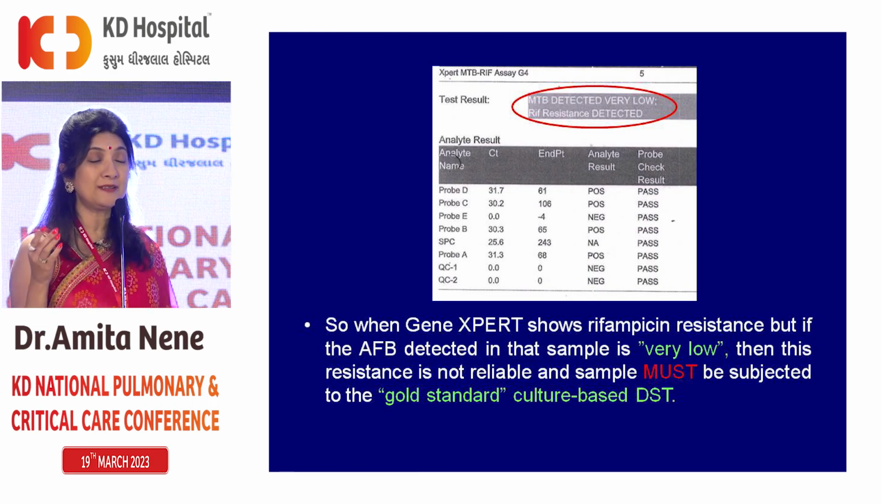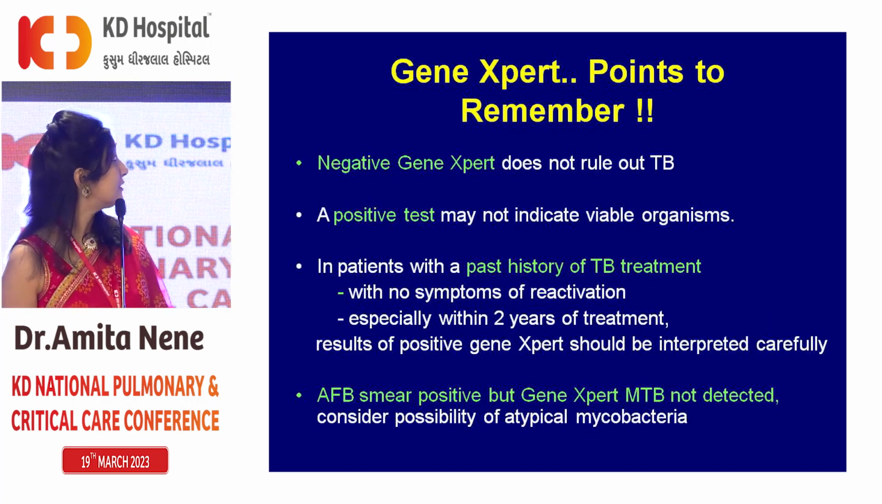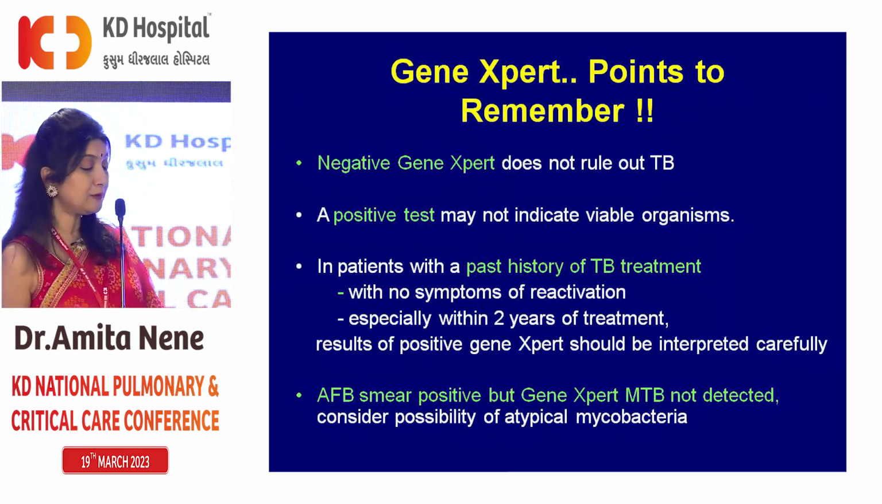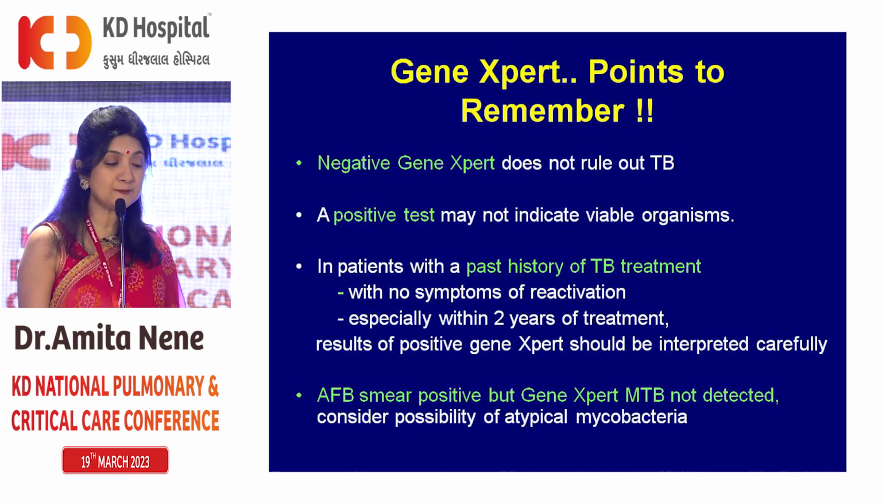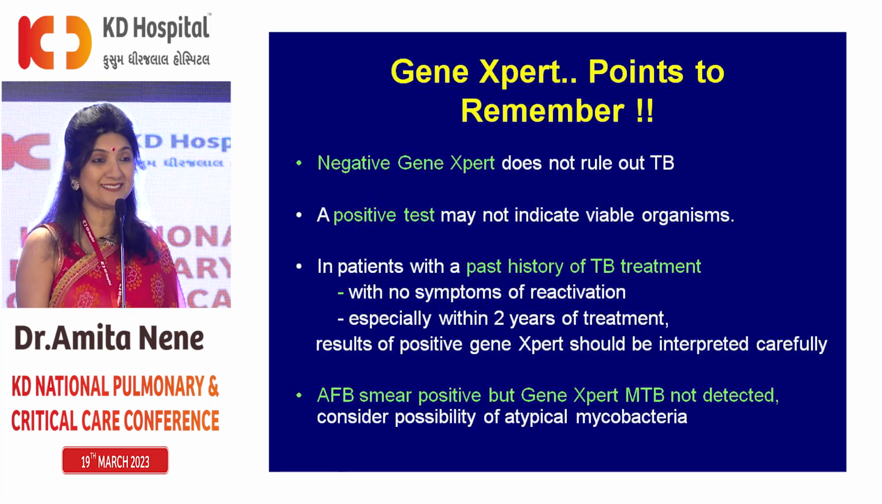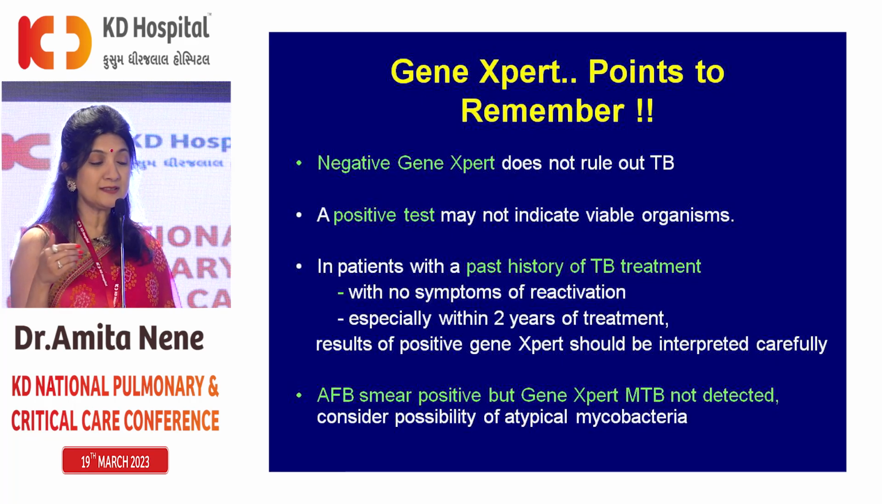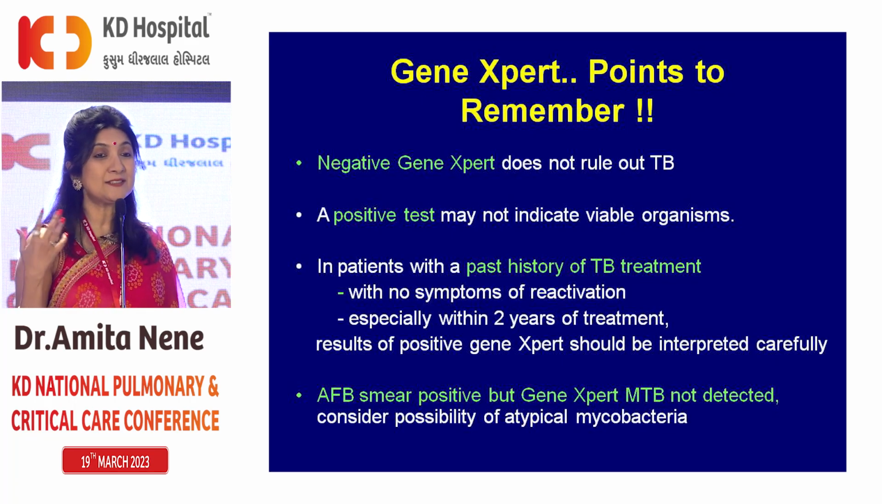We all have a habit that when there's rifampicin resistance, we get excited, we send the patient to LPA, but please look at the MTB load. If it's very, very low, then please take this report with a pinch of salt, and before calling this patient rifampicin resistant, we need to do further molecular tests on these patients. So about GeneXpert, a few points to remember. Negative GeneXpert does not rule out TB. So this is very, very important because it requires 131 bacilli. So if the load is less, then it does not rule out TB.